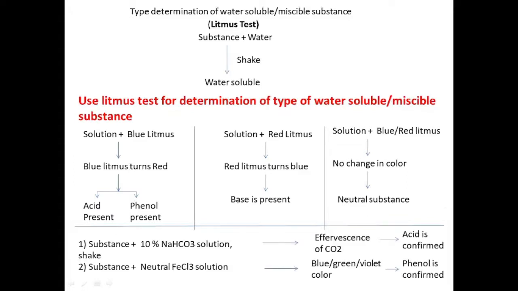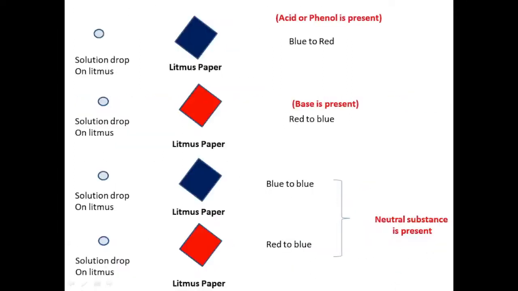Acid and phenol are both acidic, so they are differentiated by using sodium bicarbonate and the FeCl3 test. Substance plus 10% sodium bicarbonate solution. If effervescence of CO2 is observed, then acid is confirmed. Substance plus neutral FeCl3 solution, if blue, green or violet color is observed, then phenol is confirmed.